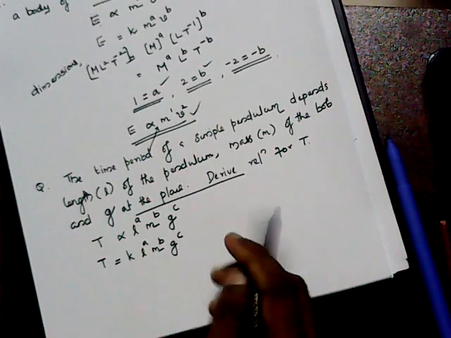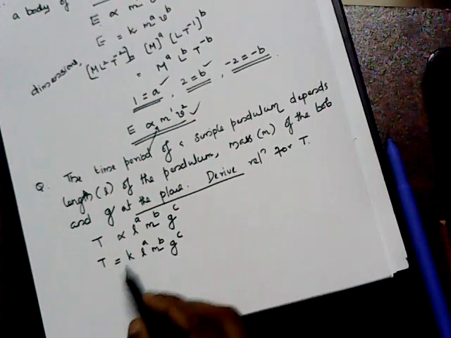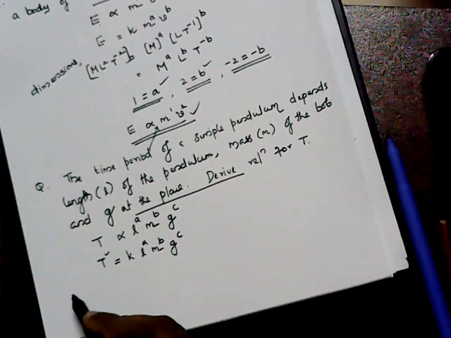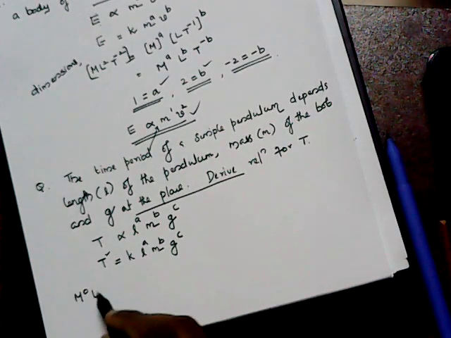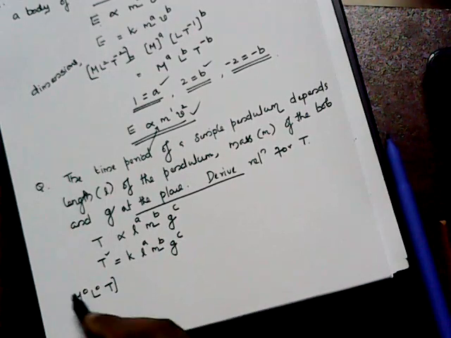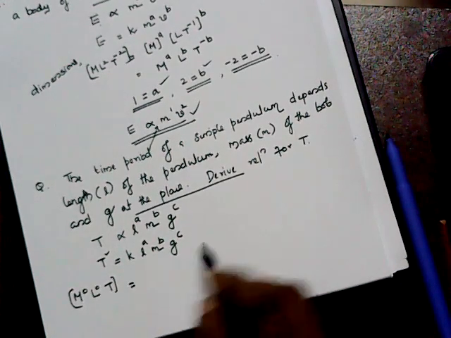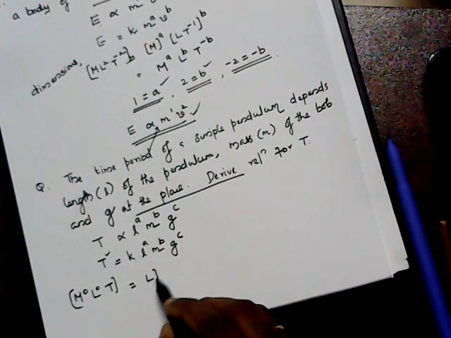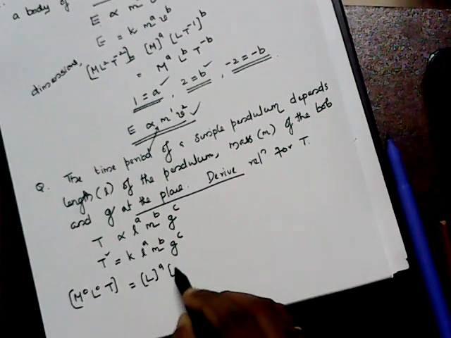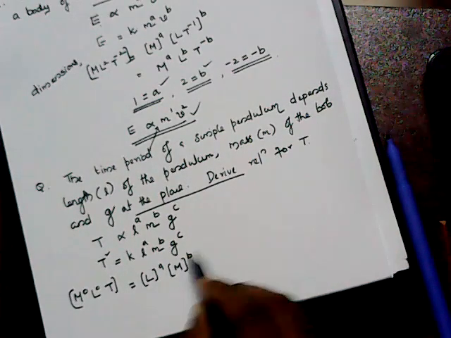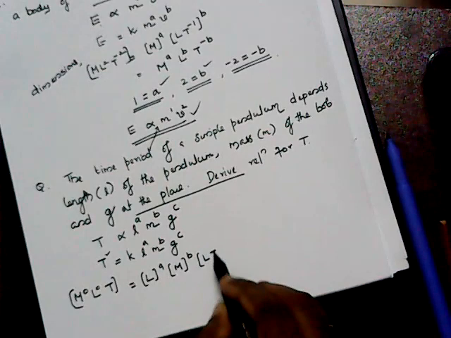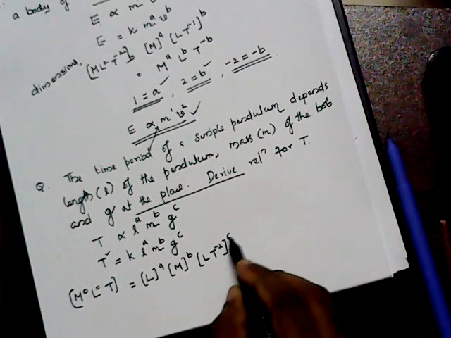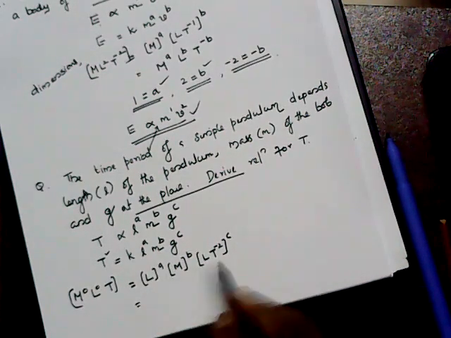Then try to write the dimensions on both sides. So here we got T only. So M raised to 0, L raised to 0, T is the dimension for LHS. Then for the right hand side, L raised to a, M raised to b, and L T raised to minus 2, the whole raised to c. So rearrange them.